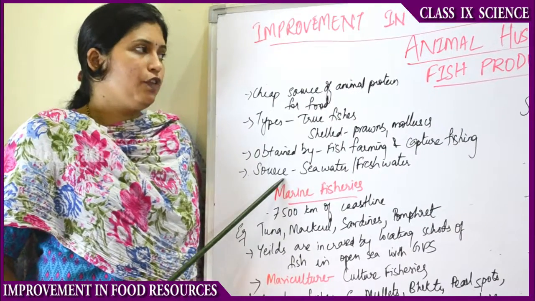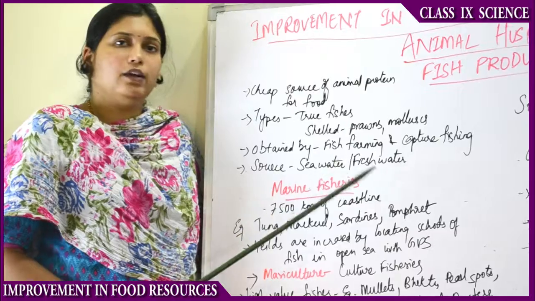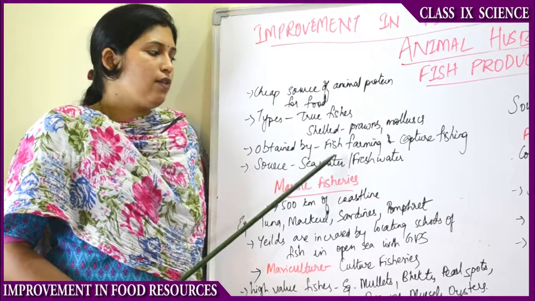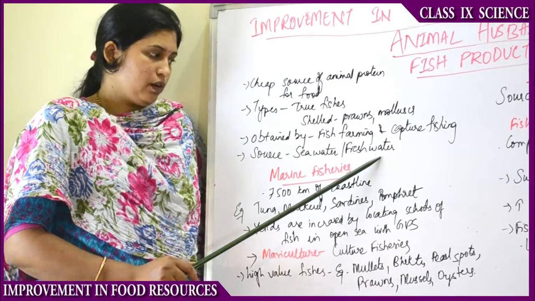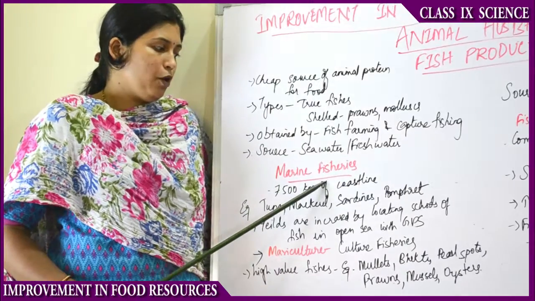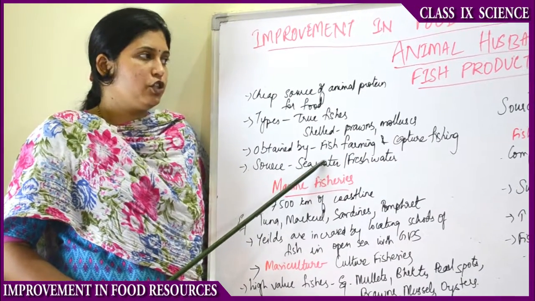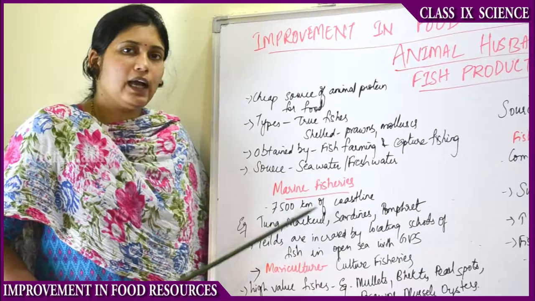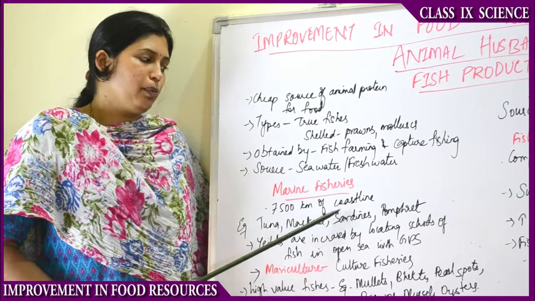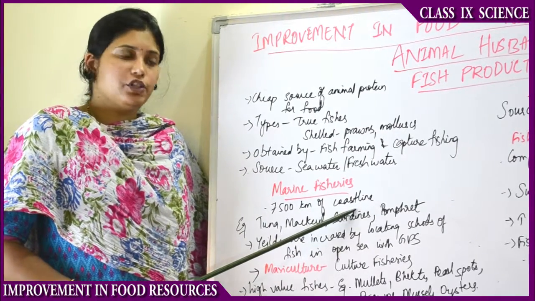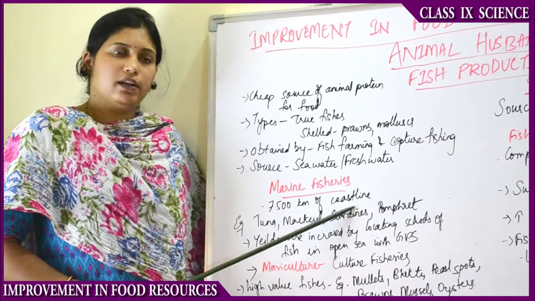The source of the fishes is always both seawater and freshwater. Fishes are always found in both seawater and freshwater. So we will discuss marine fisheries, that is, seawater fisheries. India has 7,500 km of sea coastline or fishing area, that means beach area or river area.